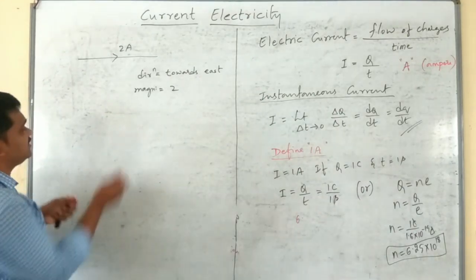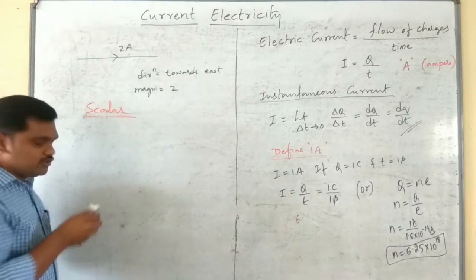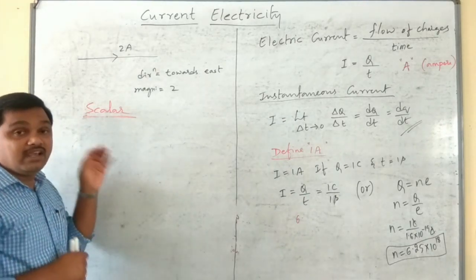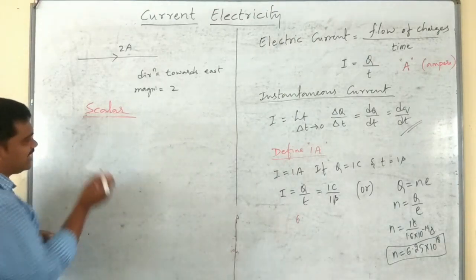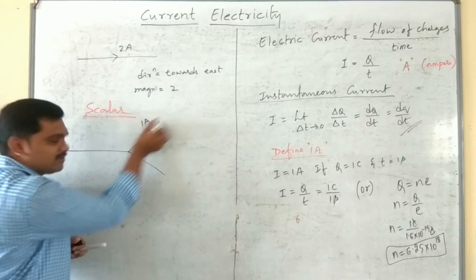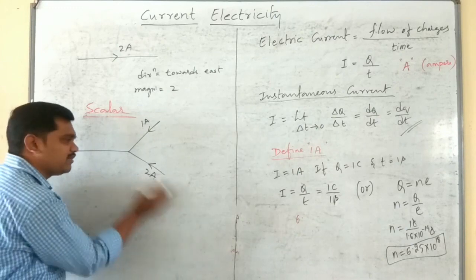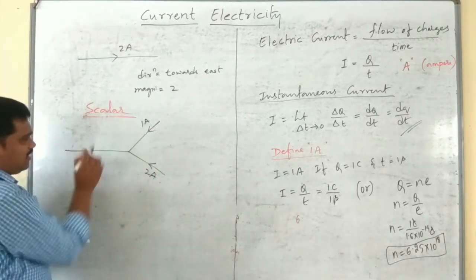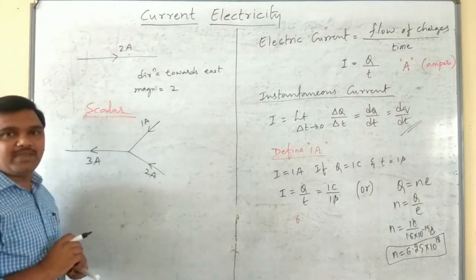What is the reason behind this? It is said to be a scalar quantity because though it is having magnitude and direction, it fails to obey the law of vector addition. Otherwise, simply you can understand like this. 1 ampere of current is coming from this wire. 2 ampere of current is coming from this wire. Therefore, on combining these two, we simply write 3 ampere.